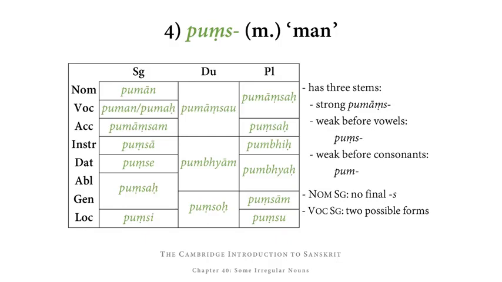So overall, what we get is, in the singular, puman, then puman or pumah, pumansam, punsa, punse, punsah, punsah, punsi. Then in the dual, pumansau, pumbhyam, and punsoh. And in the plural, pumansah, pumansah, punsah, pumbhih, pumbhyah, pumbhyah, punsam, and pumsu.